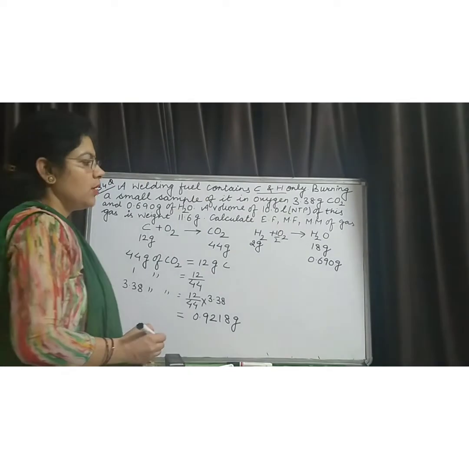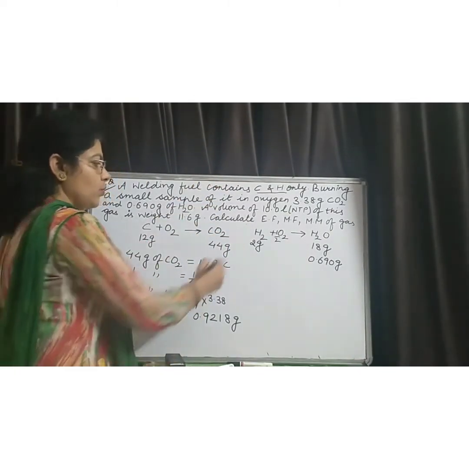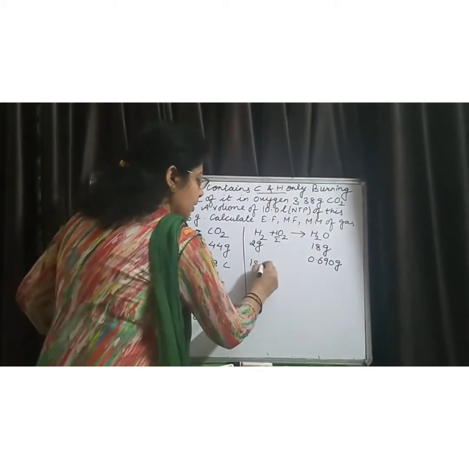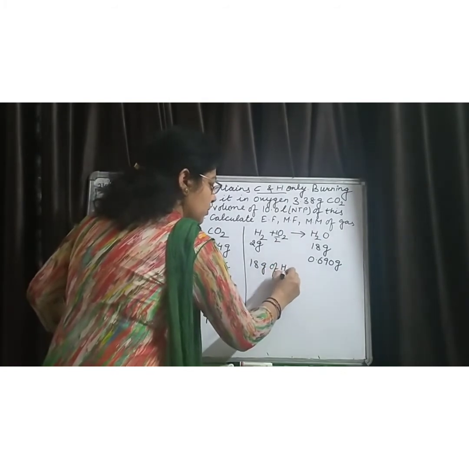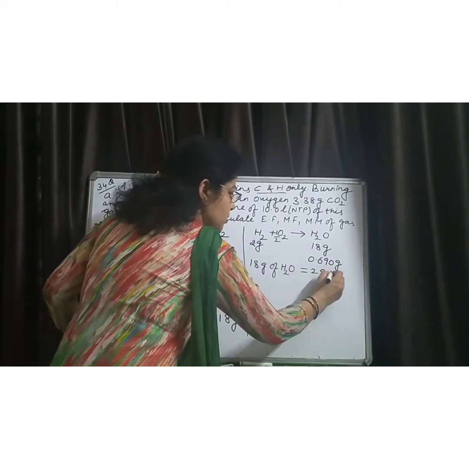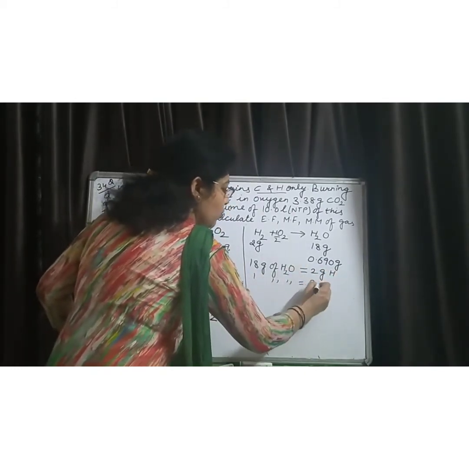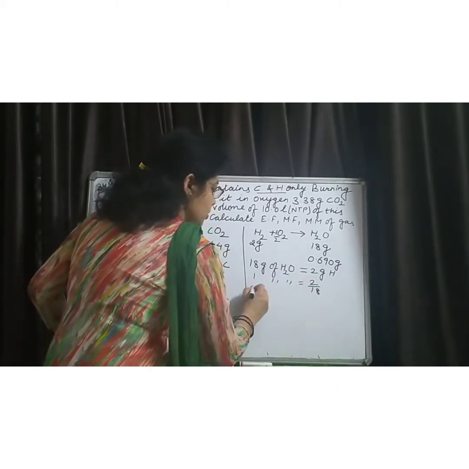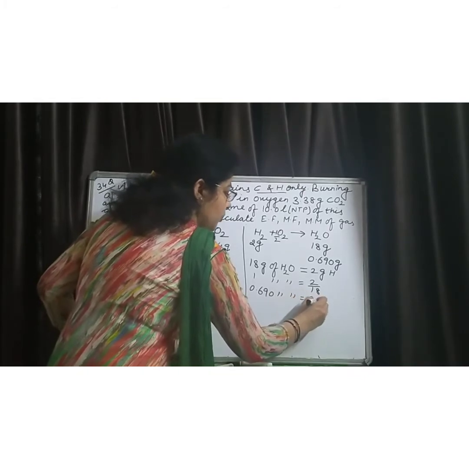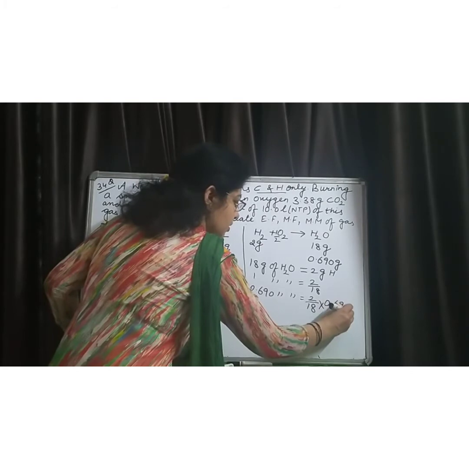So let's solve for the amount of hydrogen present in this welding fuel. 18 gram of water is produced by 2 grams of hydrogen. 1 gram of water is produced by 2 by 18, and 0.690 gram of water is produced by 2 by 18 multiplied by 0.690.